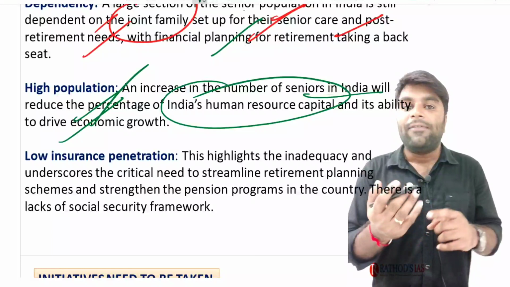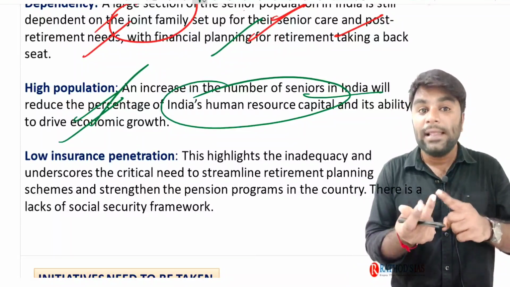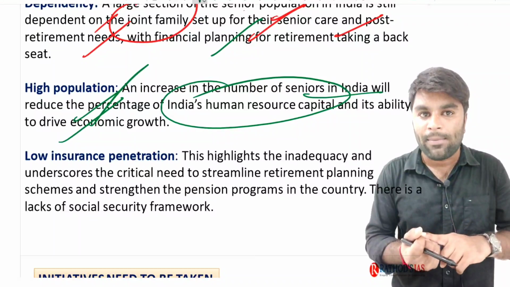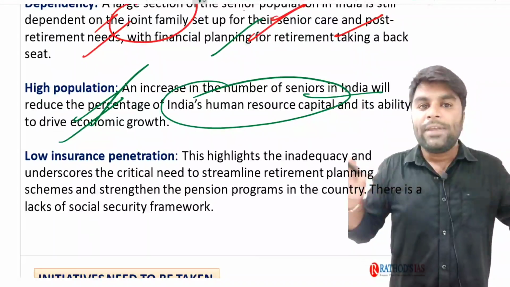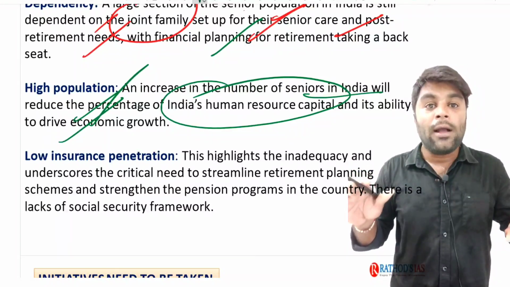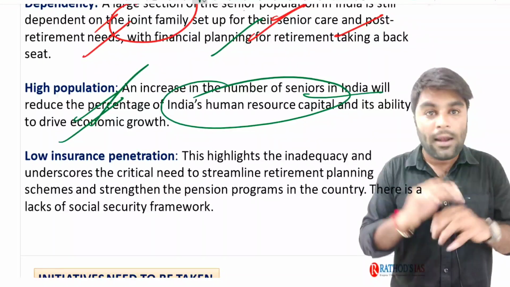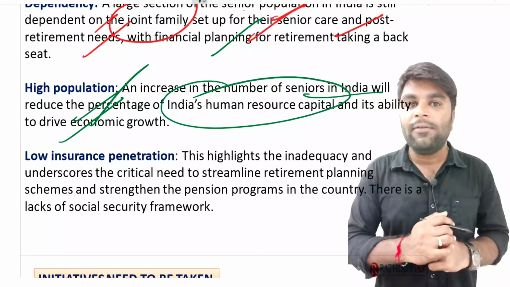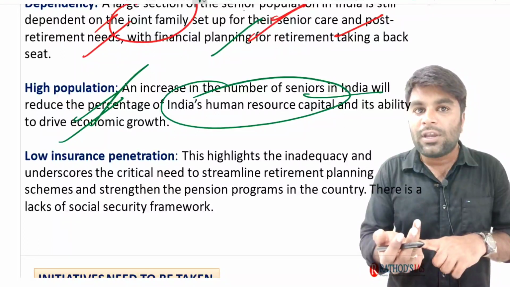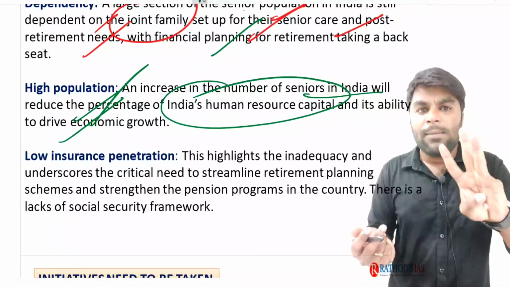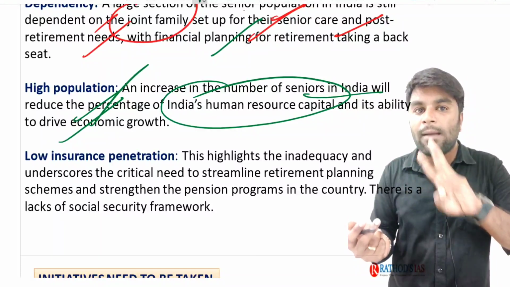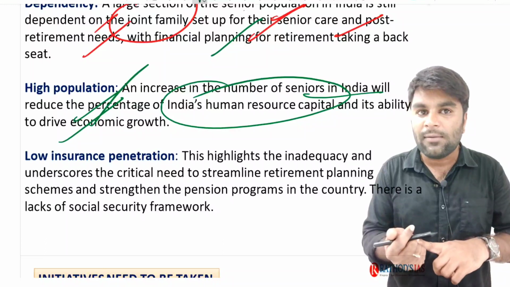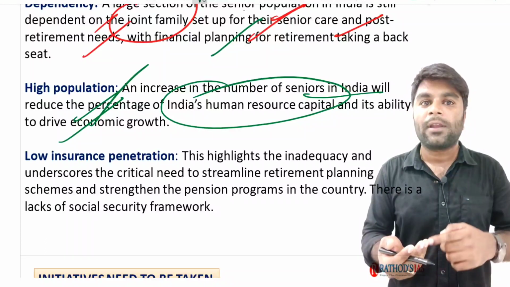See guys, if a person is young, healthy enough, trained enough and educated enough, then only can he become human capital. Today, most of the economists and scholars all over the world are talking about the demographic dividend of India, aren't they? But what is the situation of the demographic dividend of the country? They are lacking in education. They are lacking in skills. Only 3% of the engineers who pass out have the ability to get directly inducted into the factories. Now, when they don't have enough skill, experience and training, how can they be converted into the demographic dividend?